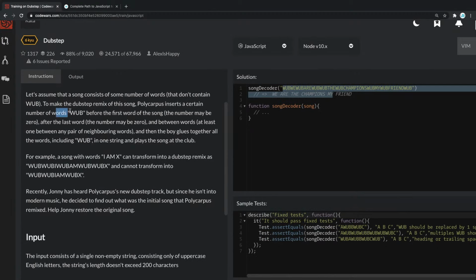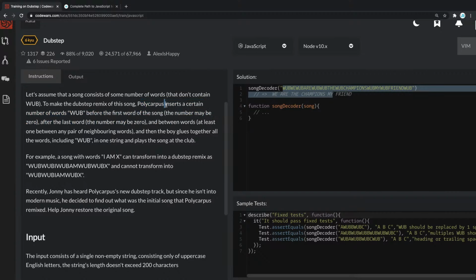Insert a certain number of words before the first word of the song. The number may be 0. After the last word, the number may be 0, and between words, at least one between any pair of neighboring words. And then the boy glues together all the words, including WUB, in one string and plays the song at the club. So I'm gonna take that string actually.